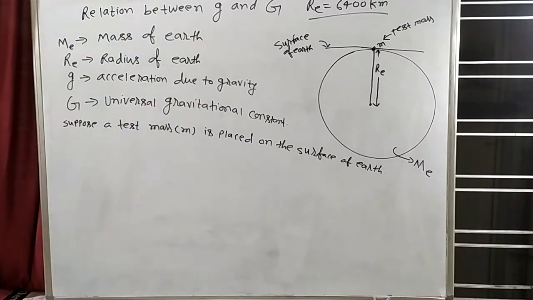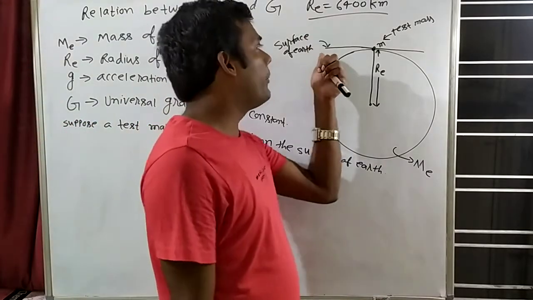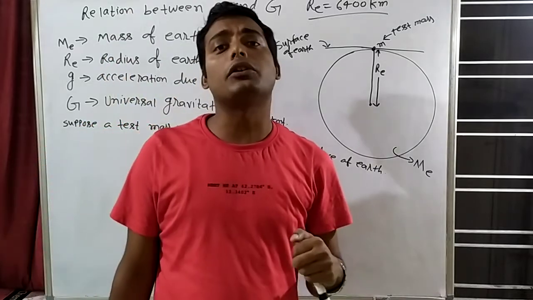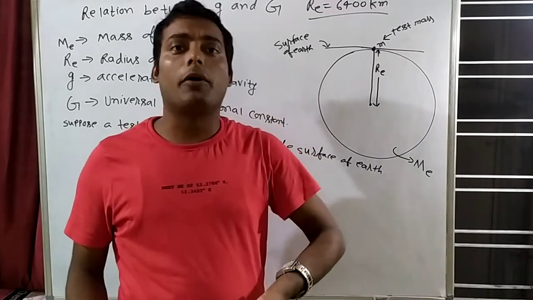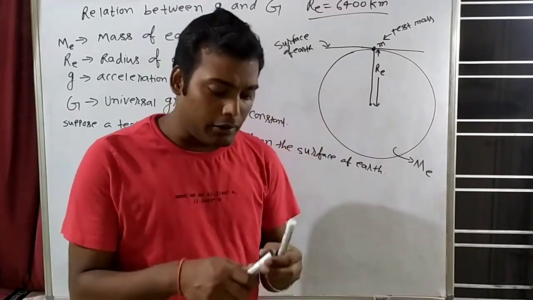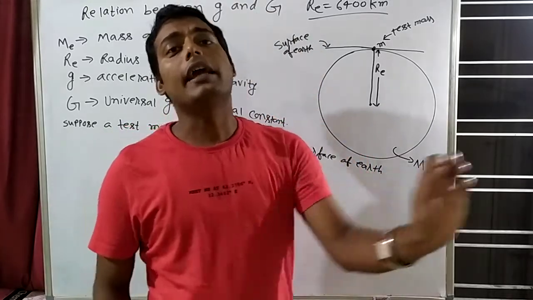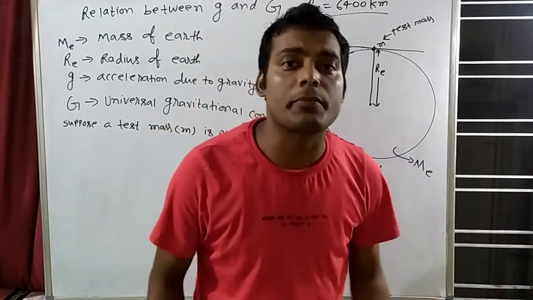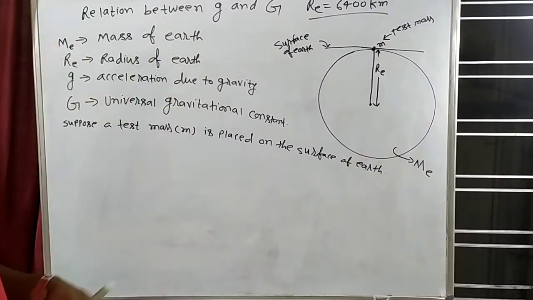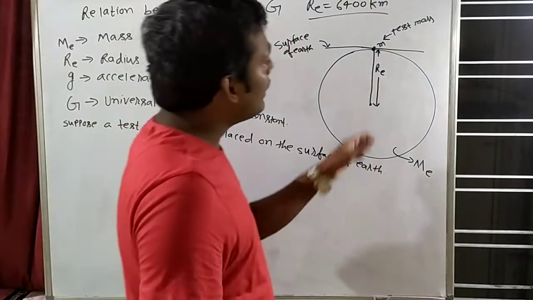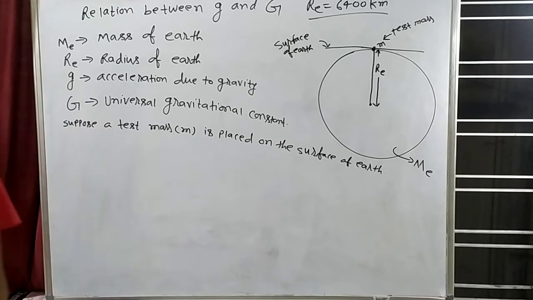Now I am starting our discussion. So tell me, what is the acceleration due to gravity on the surface of earth? For example, I am standing on the surface of earth. If I throw any object in upward direction, earth will pull it, and with how much acceleration? 10 meter per second square, or say 9.8 meter per second square. We are approximating it to 10 meter per second square. Then on this mass, some force will act in which direction? In downward direction.